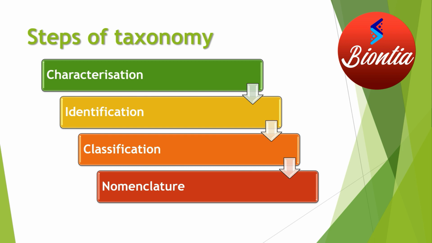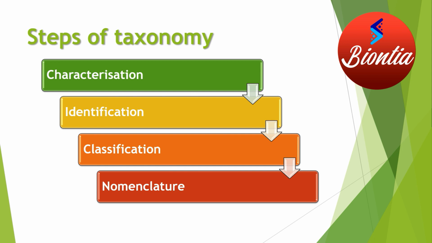Next, after you have figured out the characterization, is identification. Identification is where you decide to what category or group the organism belongs, and finally you start the process of classification. After the classification is over, you have defined the rank and the category, and you are left with nomenclature. That is important so that all organisms are known by the same name throughout the world. So the steps of taxonomy are characterization, identification, classification, and nomenclature. These four steps are very important and very basic to taxonomy.